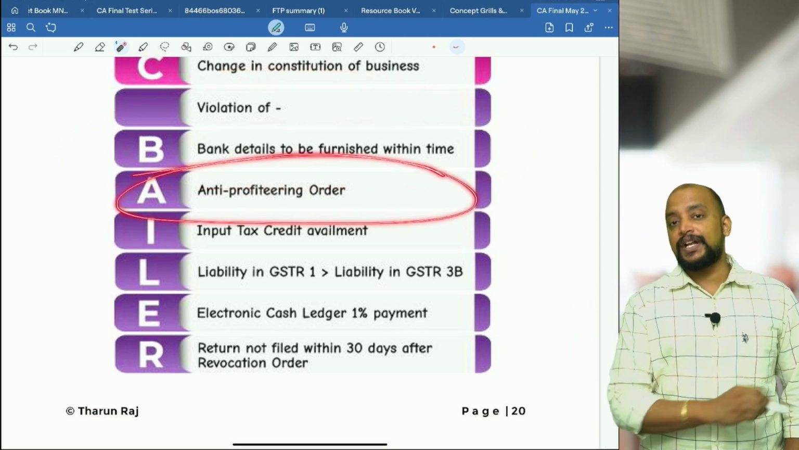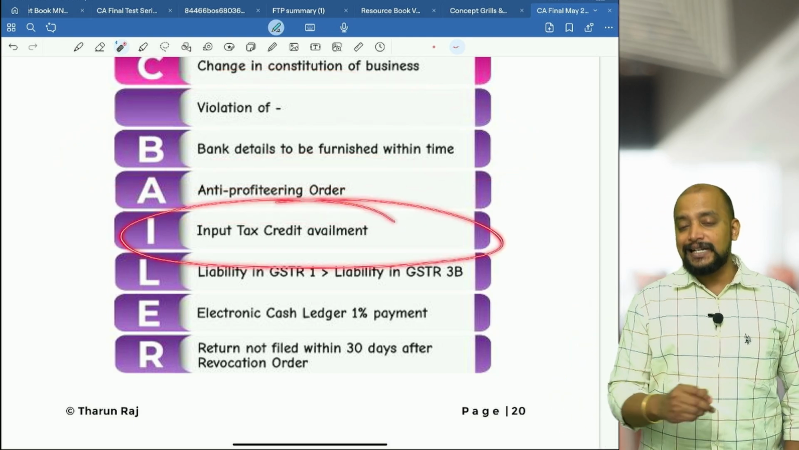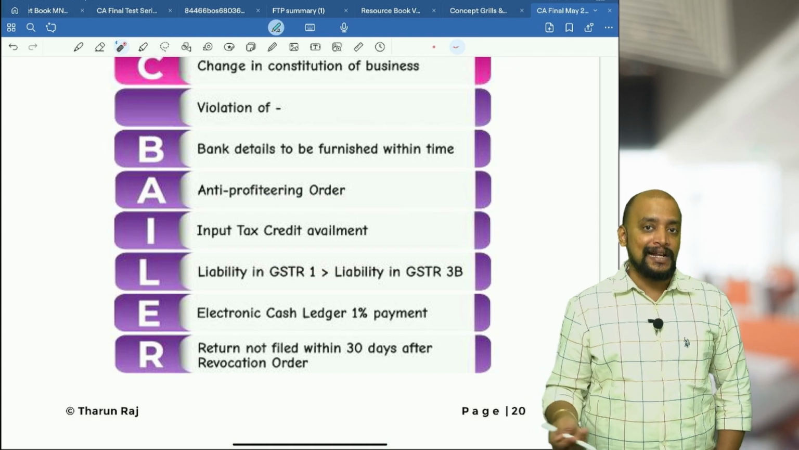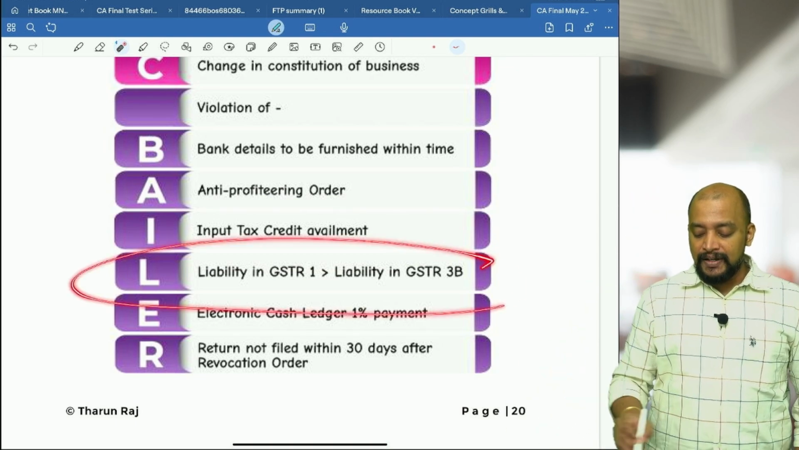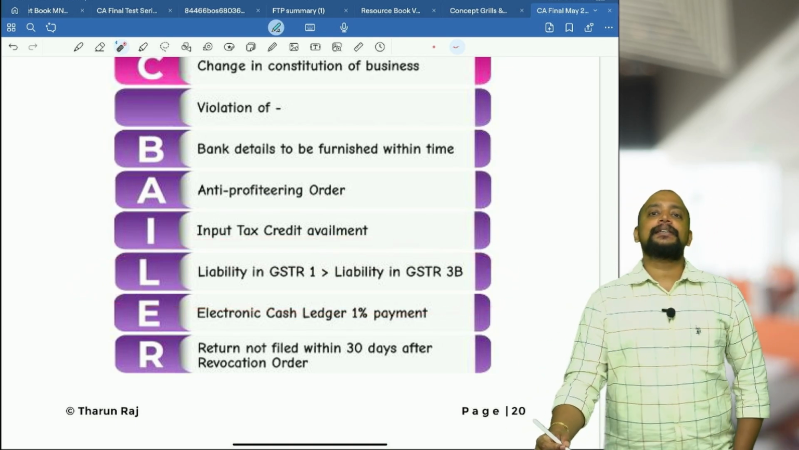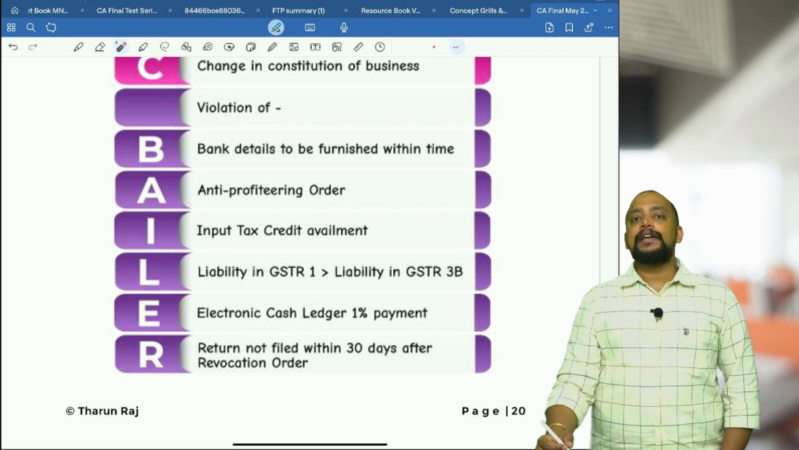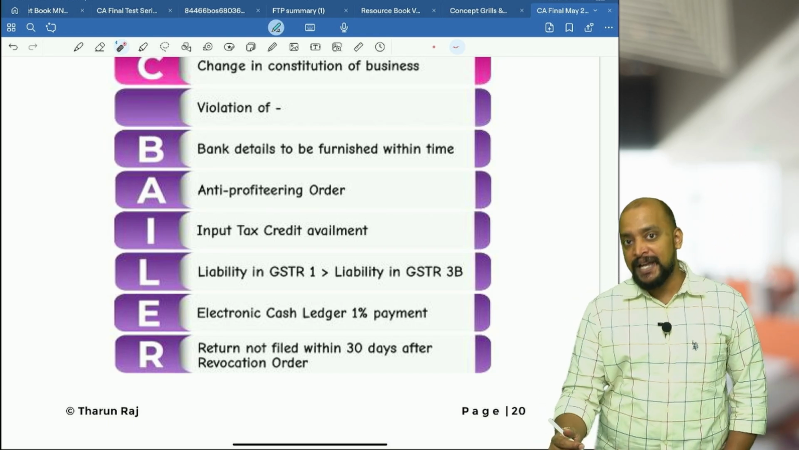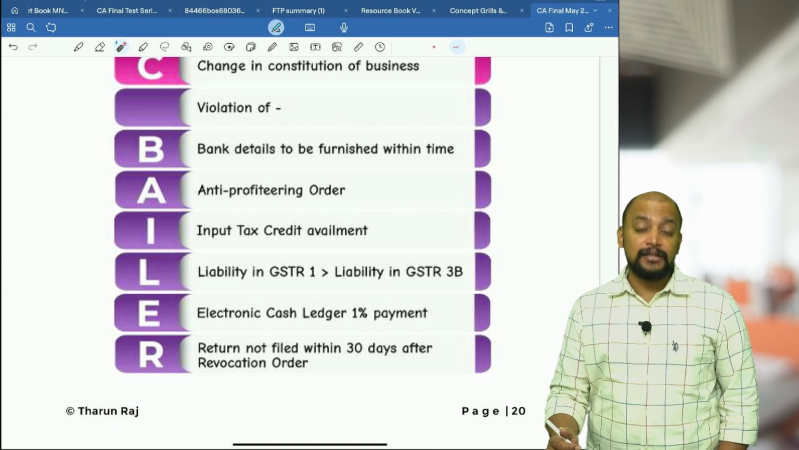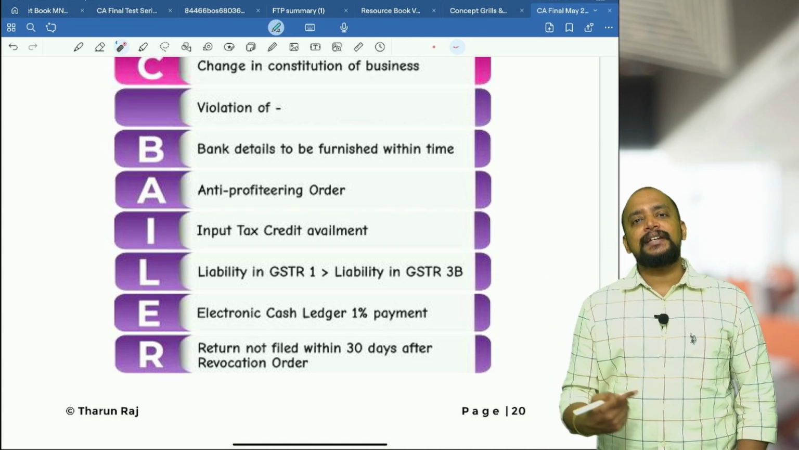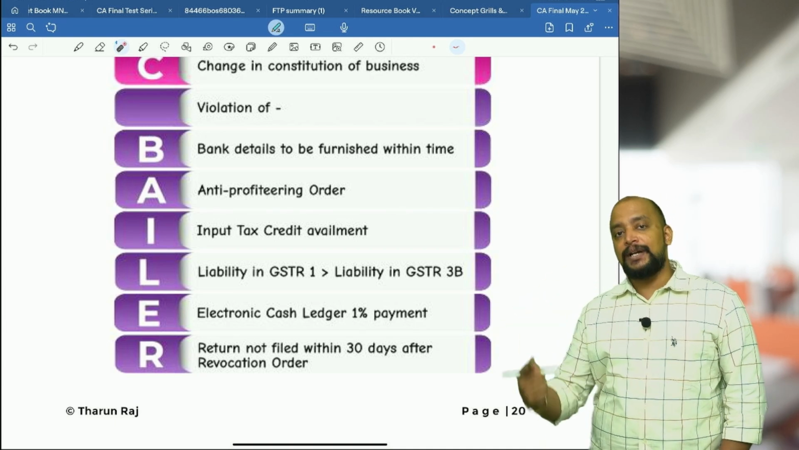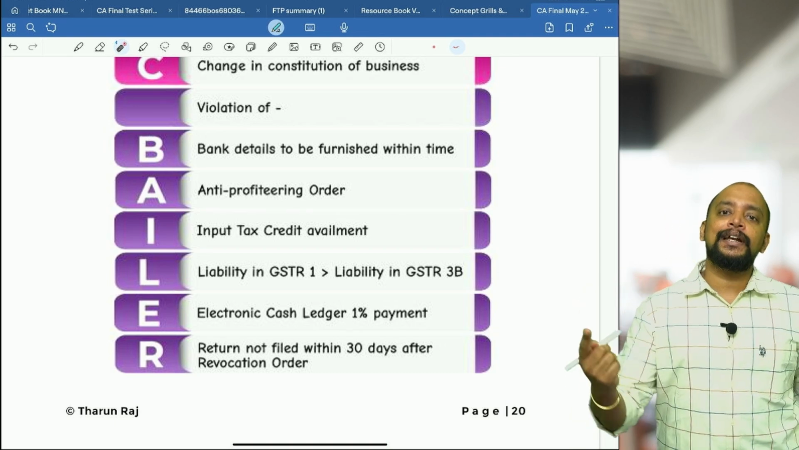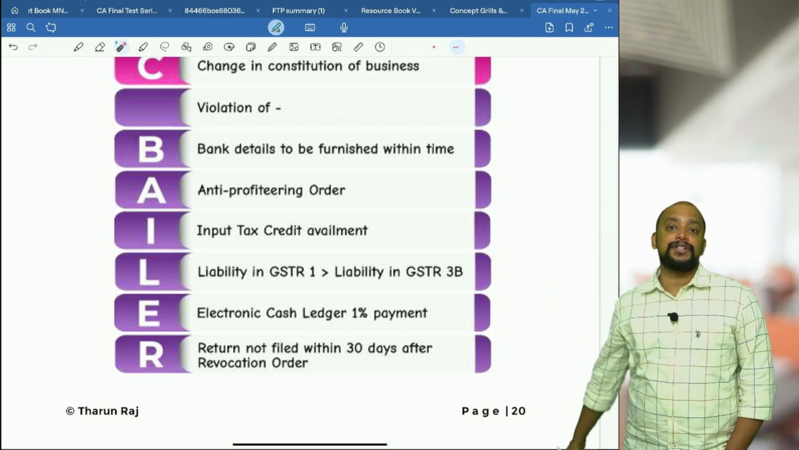Violation of anti-profiteering order and violation of ITC availment, means they have availed ITC in excess, and violation of liability in GSTR1 greater than GSTR3B, or violation of electronic cash ledger payment of 1%, that is as per rule 86B. If my monthly taxable turnover exceeds 50 lakhs, I have to pay 1% of my liability through cash ledger. If I violate that, that will be a reason for cancellation of registration.